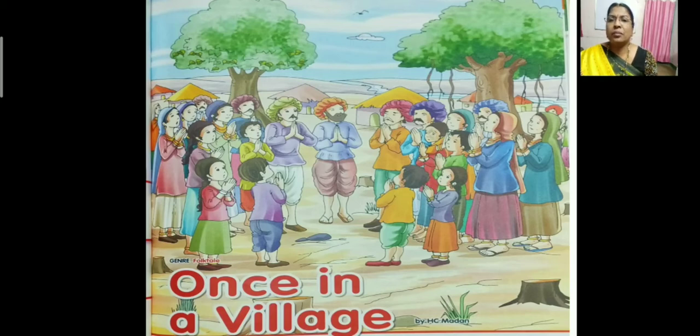You can see in the picture, people are there. Even the children are praying to God. And apart from the people, children, what else can you see? Some huts or houses are there. Then two trees are there. Anything else, children, you can find out? Just observe the picture. Yes, towards the right hand side you can see some tree is cut down. Only the bottom part is there. Then on the other side also a tree is cut down.